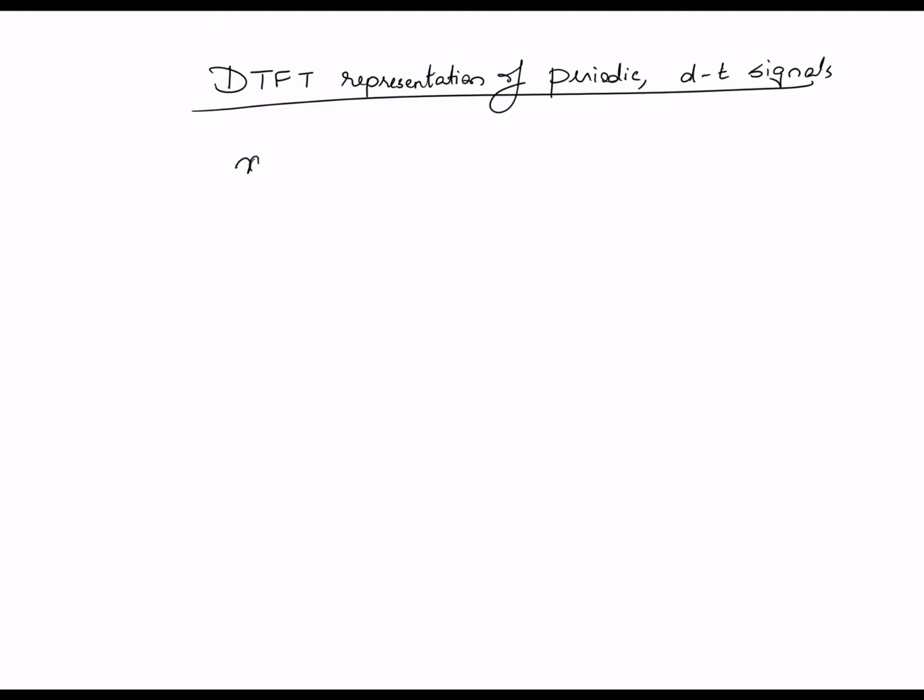Okay, so I have a signal x[n]. This is periodic with period, let's say, capital N. Now, this already has a discrete time Fourier series representation of this form. This is something that we've studied already. It's the summation of a_k e raised to j k 2 pi by capital N times n. So this is a linear combination of phasors whose frequency is some multiple of 2 pi by capital N, which you can think of as the fundamental frequency of the signal, right?